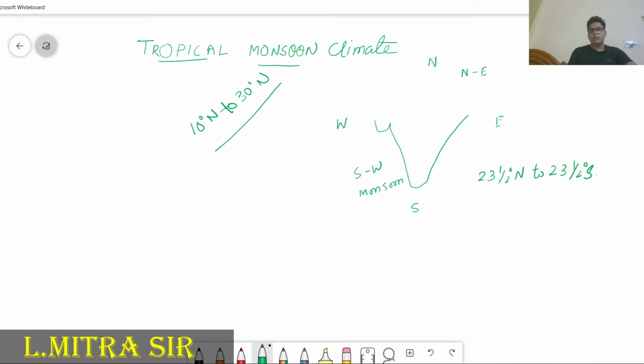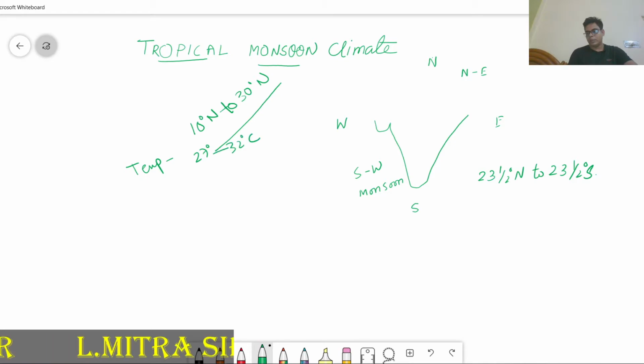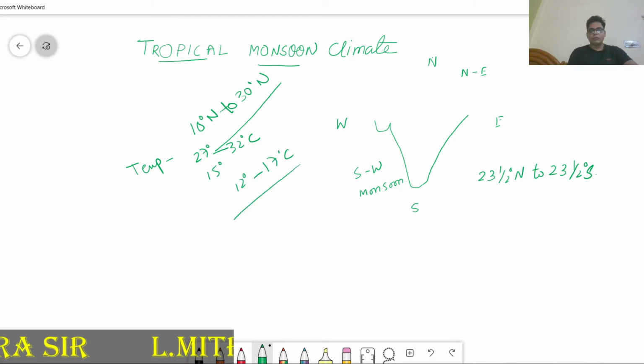We have to understand the area wise. Sometimes it can be as per your books. If you see page number 166, there you can find it. So what will be the temperature during this time? The temperature of the tropical monsoon climate can be 27 degree to 32 degree average. In the cool season, that is the winter season, it is 15 degree centigrade average, and it can vary from 12 degree centigrade to 17 degree from area to area. These are the temperatures where we can get this type of climate.